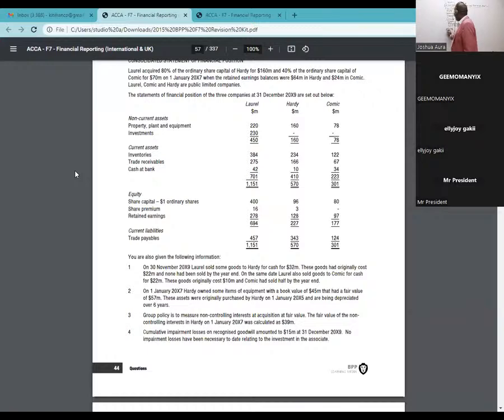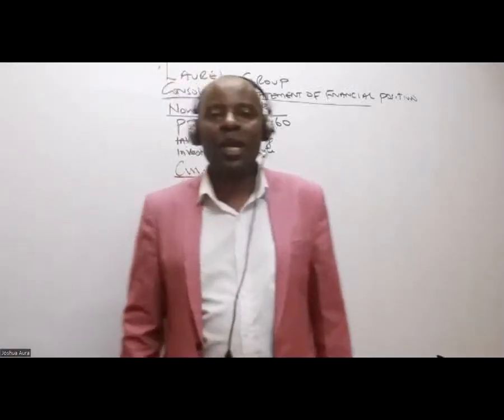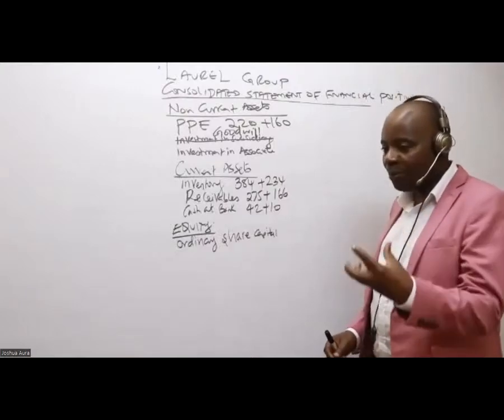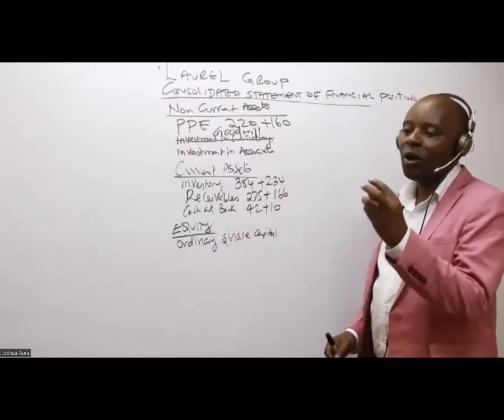I'll start with the ordinary share capital. This one is normally a free mark. What do you know about ordinary share capital for group consolidation accounts? Anybody who has an idea? That I shall always pick the parent only figure.